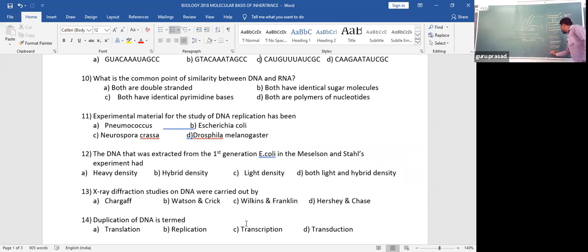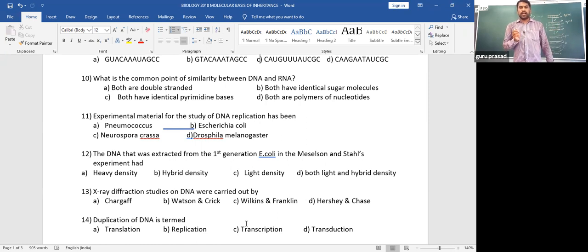A white chalk is used to represent the new strands. See, this is hybrid. So this is our heavy N15, N15, N15, N15. This is N14, N15. Here is also N14 and N15. So two hybrid DNAs. In two daughter cells, you will find hybrid DNAs. In two daughter cells, you will find heavy DNAs. For the next generation, you will find like this.